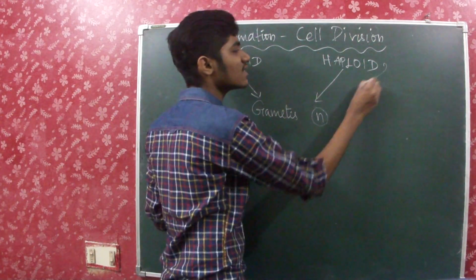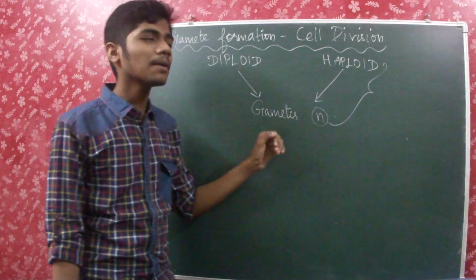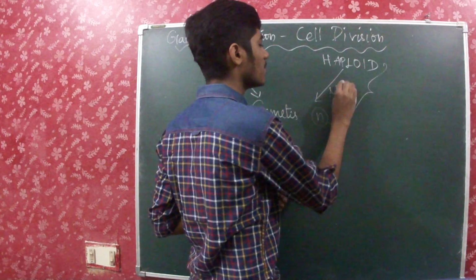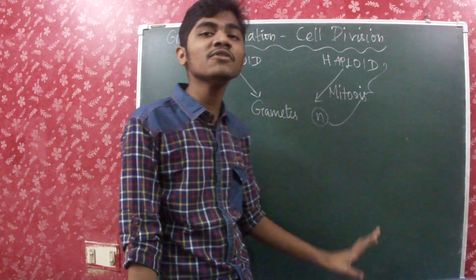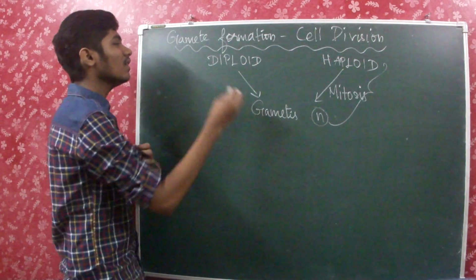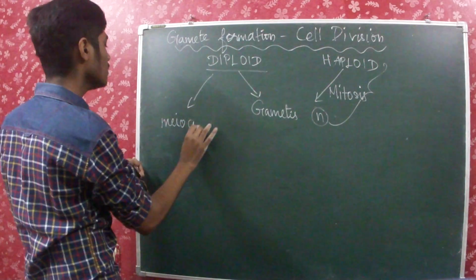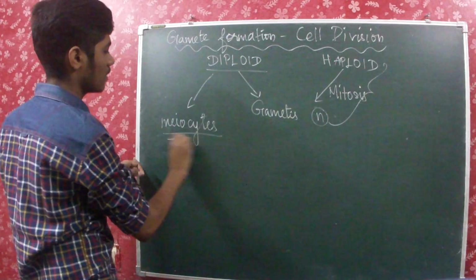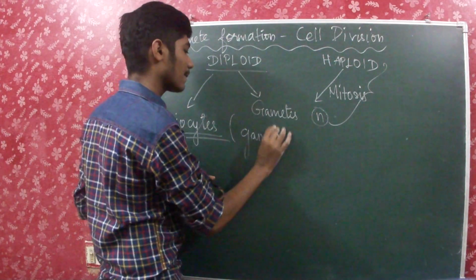So how does this transition take place? That is, if the organism is itself haploid, how does it produce haploid gametes? Here comes the process of mitosis. So the haploid structures produce gametes by means of mitosis. But in diploid organisms there is a special kind of cells known as meiocytes. They are gamete producing cells.